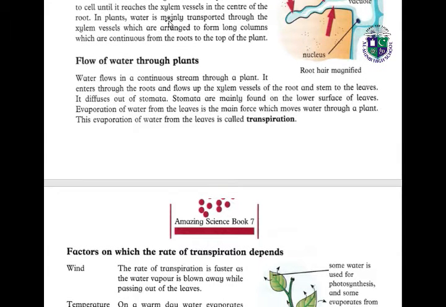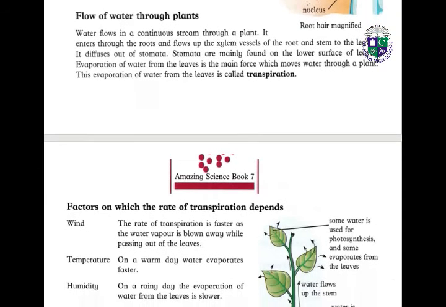In plants, water is mainly transported through the xylem vessels which are arranged to form long columns. Flow of water through plants. Water flows in a continuous stream through a plant. It enters through the roots and flows up the xylem vessels of the root and stem to the leaves. It diffuses out of stomata. Stomata are mainly found on the lower surface of the leaves.